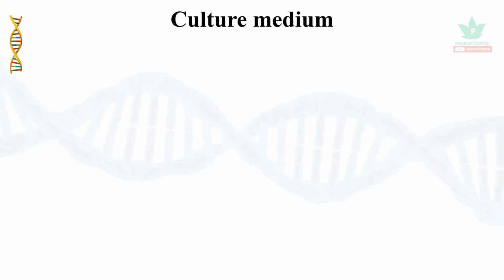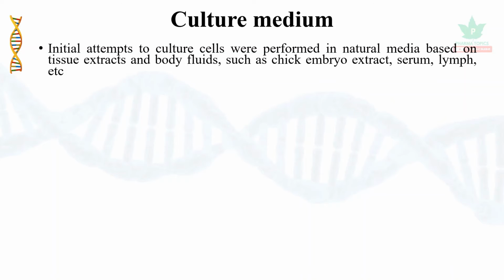Let us see about the culture medium. Initial attempts to culture cells were performed in natural medium based on tissue extracts and body fluids such as chick embryo extract, serum, and lymph. The medium used previously was Eagle's basic medium, which was designed by the scientist Eagle in the year 1955.